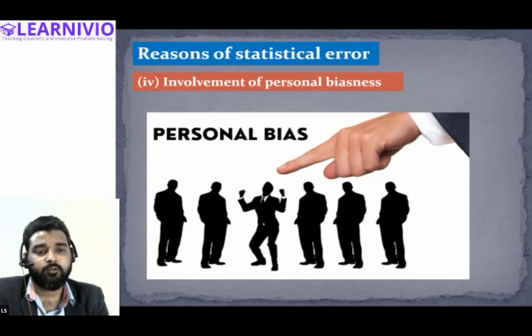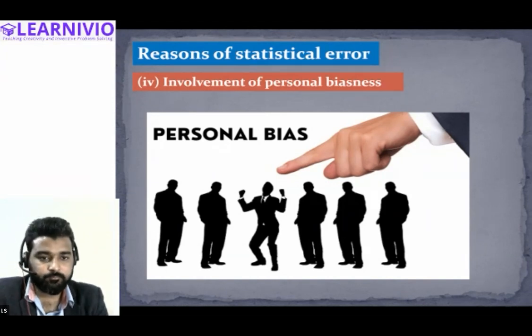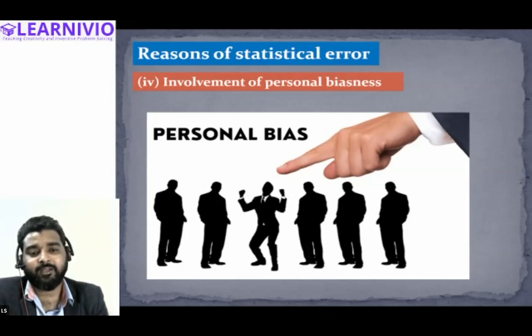Can you tell me which kind of statistical error it will be considered? It will be non-sampling error. Sir, personal choosing, like, will it be like a sample? We have applied personal biasness while choosing the sample, right? So that will be sampling error. That will be sampling. All right, everyone.